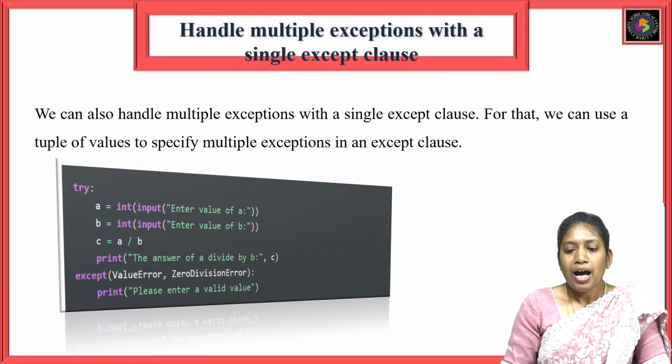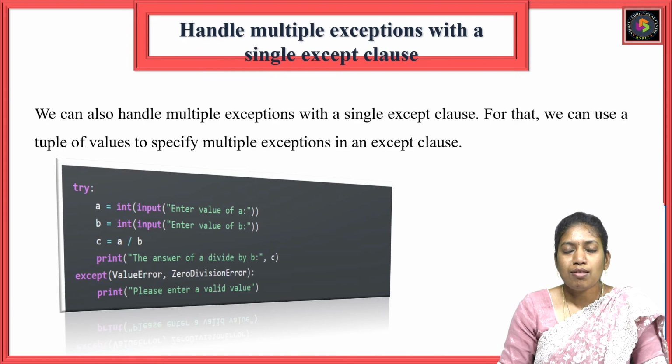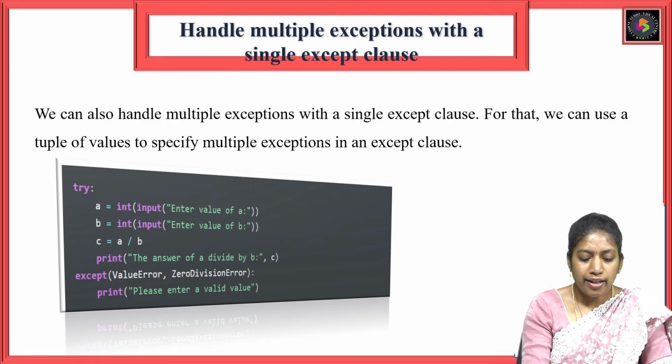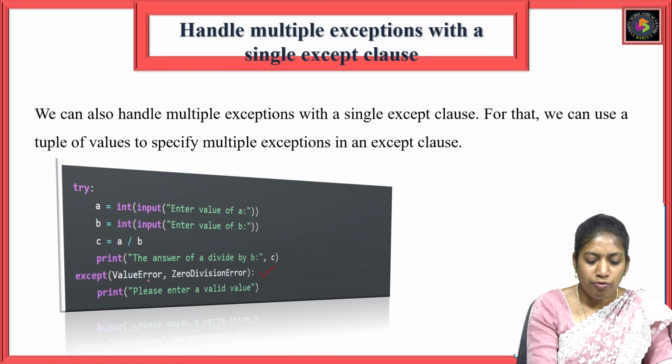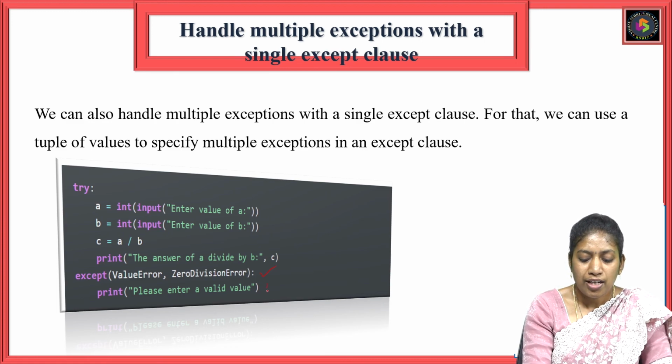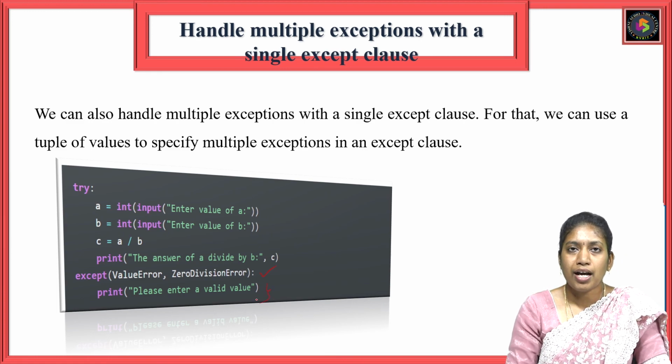So how to handle multiple exceptions with a single except block. So far we have seen an except block for value error separately, and an except block for zero division error separately. So how to handle multiple exceptions in a single except block. Here is the syntax: except, parenthesis, value error, comma, zero division error. Inside the parenthesis, however many exceptions you need, mention them, and write the corresponding statements inside the except block.